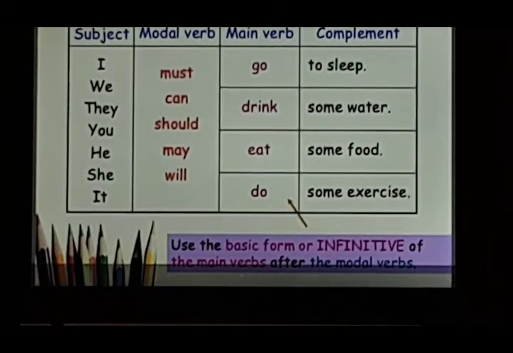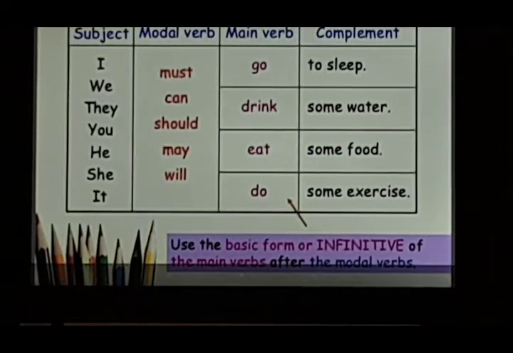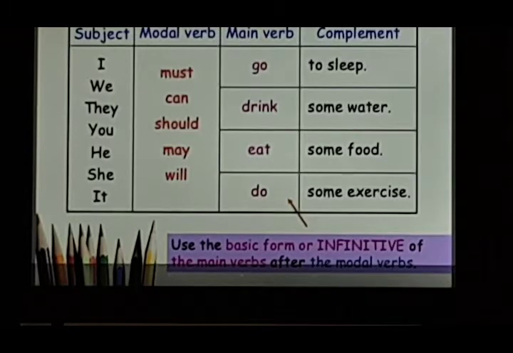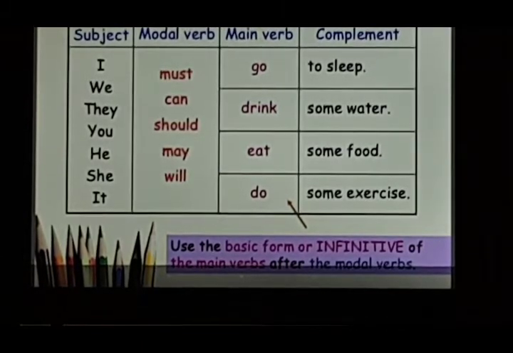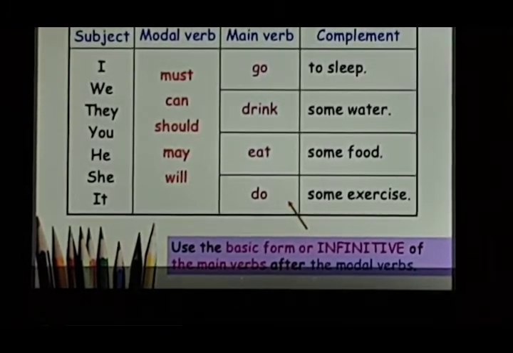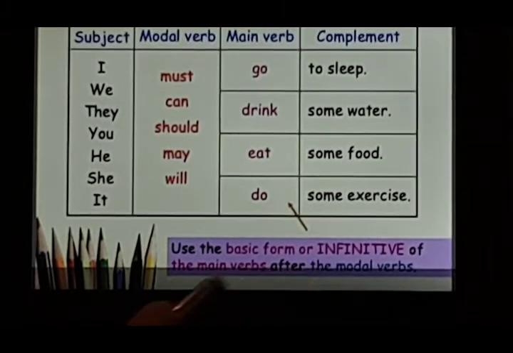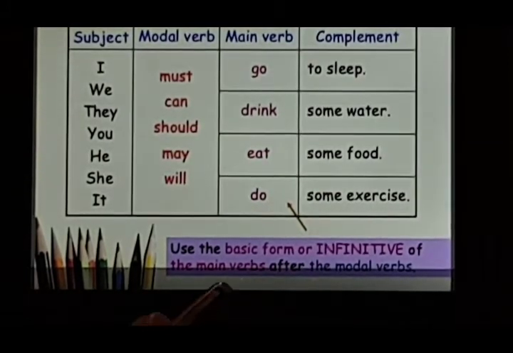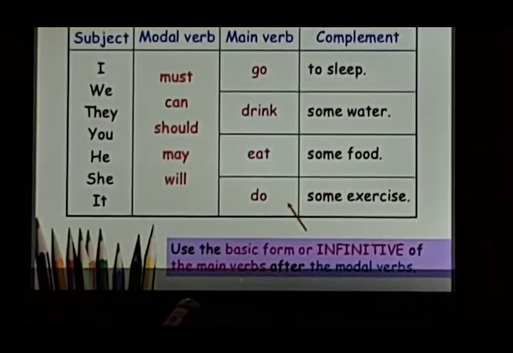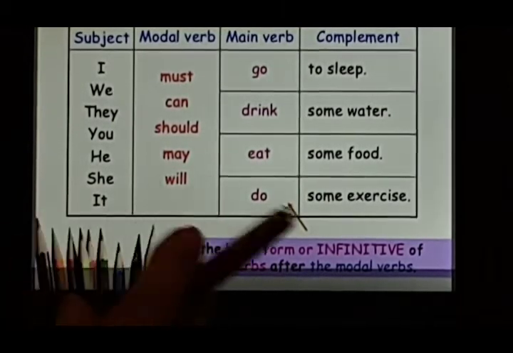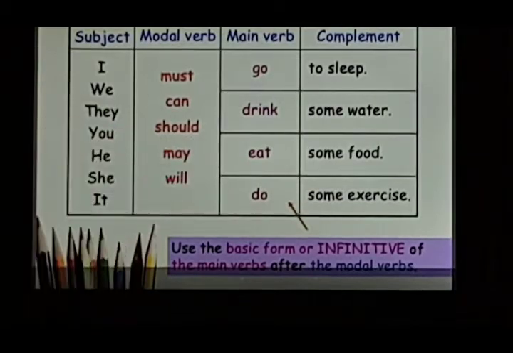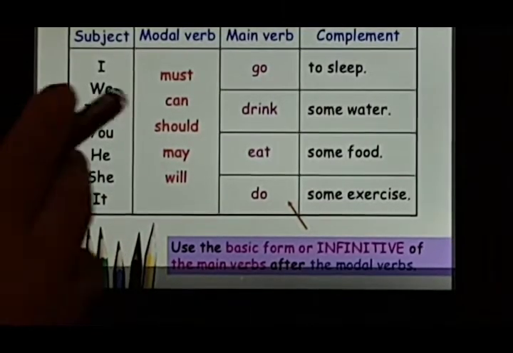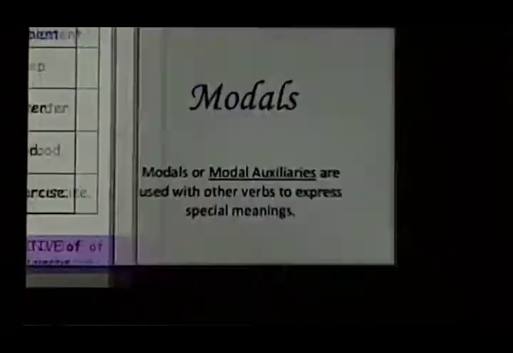They convey likelihood, possibility, probability, compulsion, permission, so many other things. So what we know is that they are always used with the basic or infinitive or the main verbs. Infinitive means verbs which do not change with persons or with tenses. See, they remain the same. These are just basic forms with which we have used these verbs.